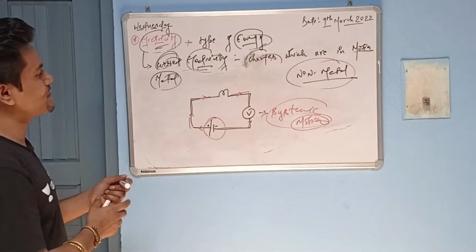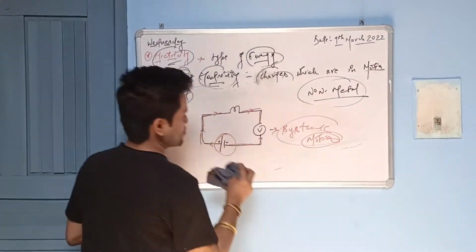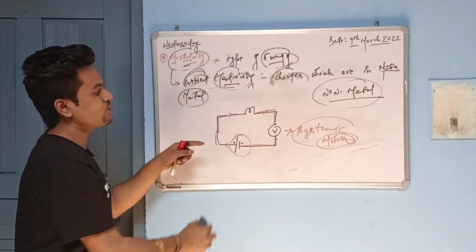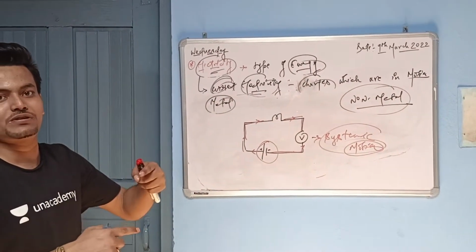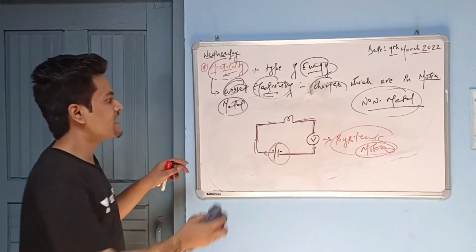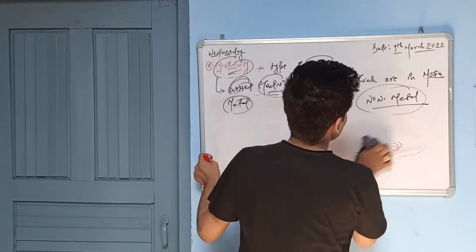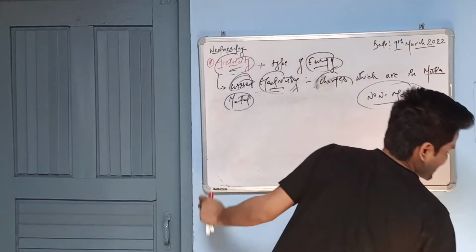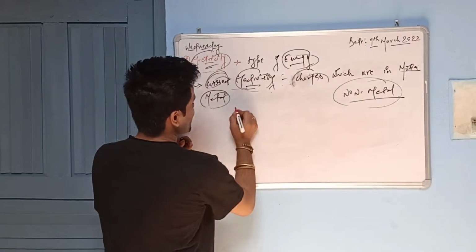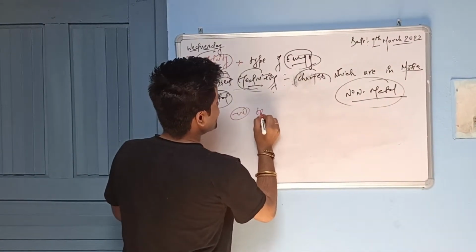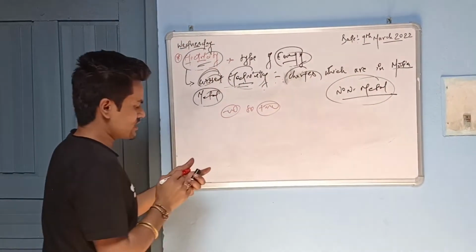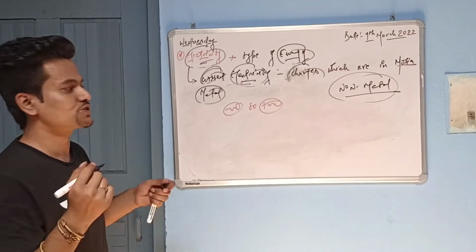The cell is a power source. If we add that cell, automatically the random electrons will start moving in a systematic manner, and they will have a particular direction. That direction is that the electrons move from negative to positive.